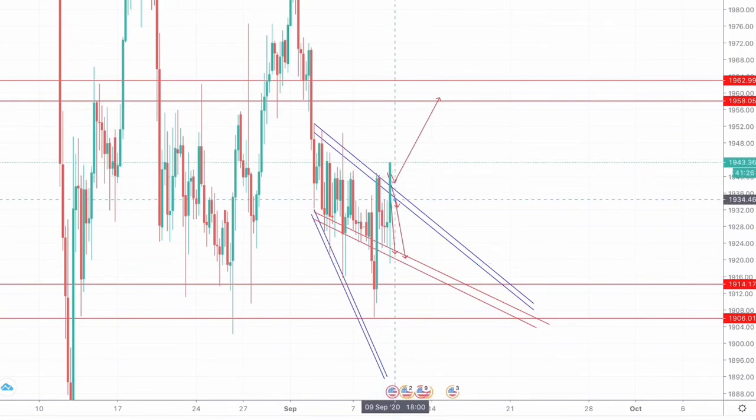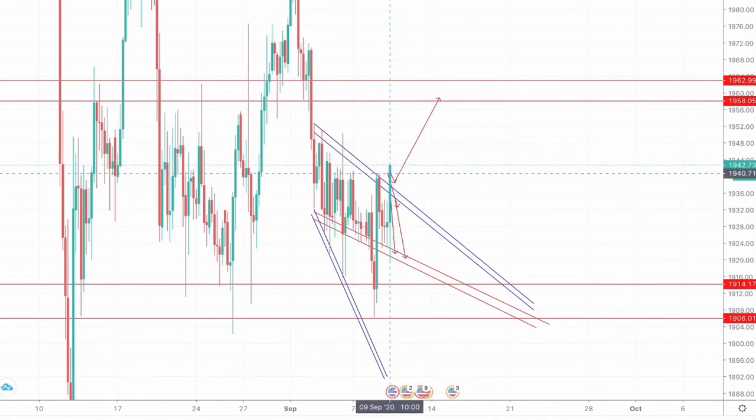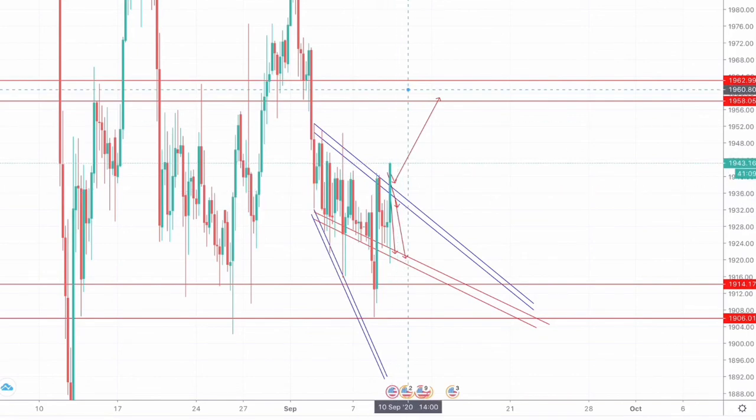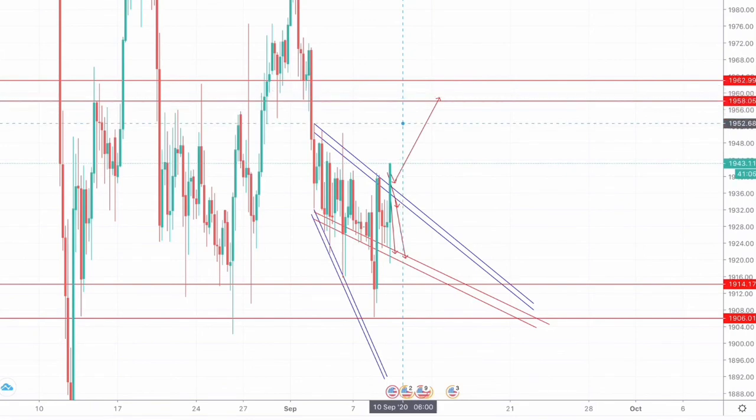Now we could potentially add more longs if we see a retest towards a close of a 4-hourly candle above 1940 to 1945. We can add our longs on a retest, or as an aggressive trader, we can directly add our long with a take profit at this particular resistance zone, which is around 1962 till around 1958, and a stop loss as shown.